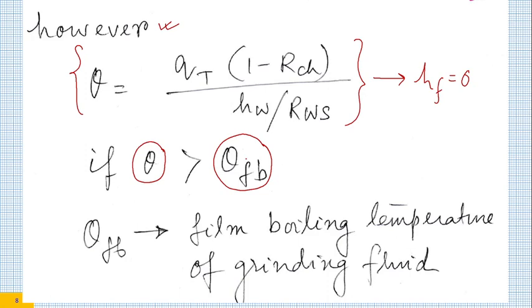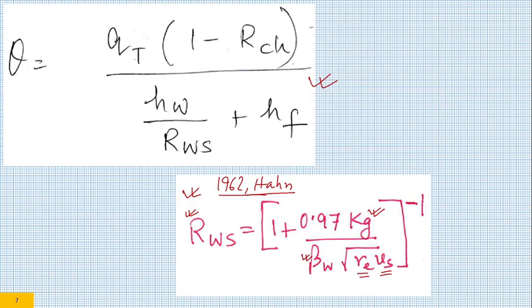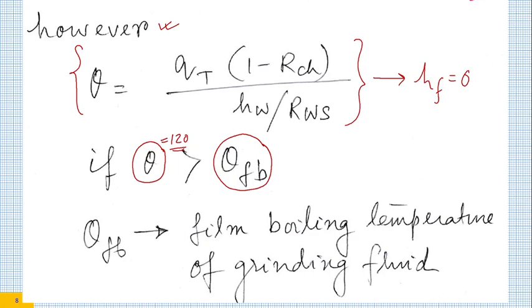You have sprinkled water. The film boiling temperature of water is 100 degrees centigrade under normal atmospheric condition. So once the temperature of the water reaches more than 100 degrees centigrade, there is a water vapor, and once the water vapor is there, the water droplet dances around. The problem is, once you have water vapor between the droplet and the tawa, no further heat transfer takes place. So if the film boiling temperature of the fluid is 100 degree and this theta you have estimated from this particular equation to be 120, in that case you understand the physics dictates that film boiling will take place.